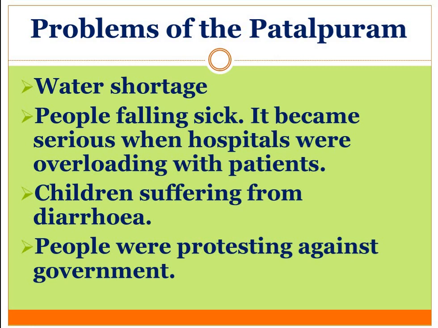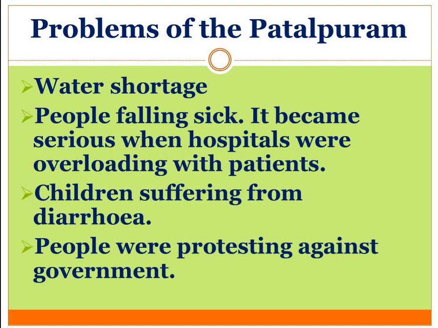The people started falling sick, and the condition of the hospitals was also not good. That's why the hospitals were overloaded and the treatment was not proper, children were suffering from diarrhea, and it became very serious when the deaths of patients kept increasing.